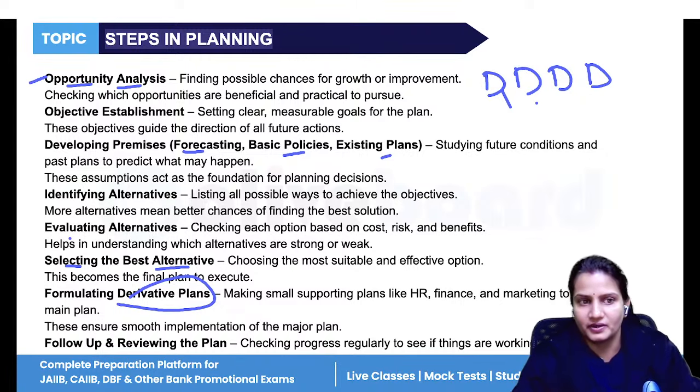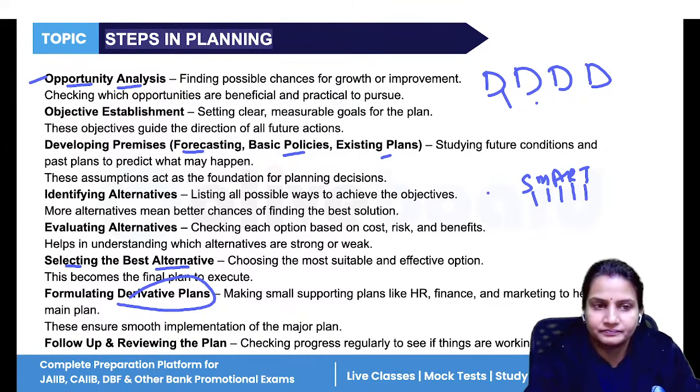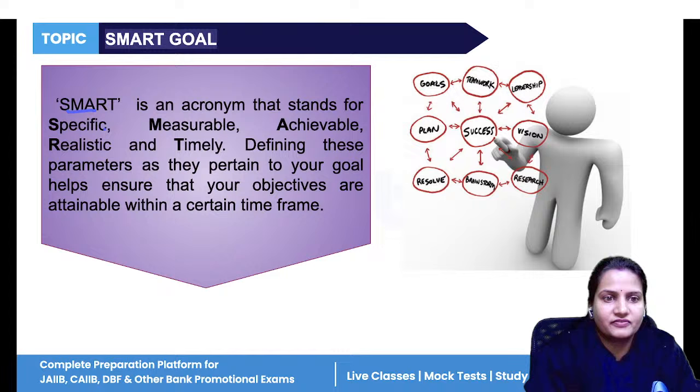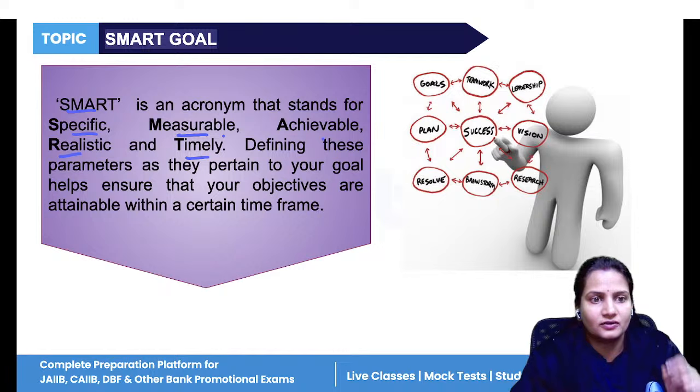Are those working properly? Now, in developing goals, the goals should be SMART: specific, measurable, achievable, realistic, and timely, meaning time bound. So your goals should be specific, to the point. They can be measured in quantitative terms. Goals should be such that you can achieve them.